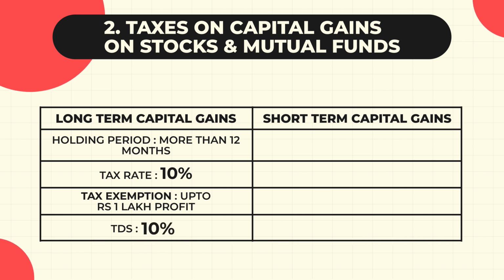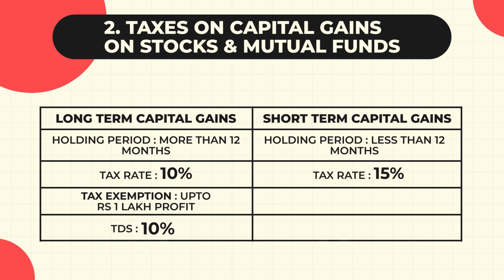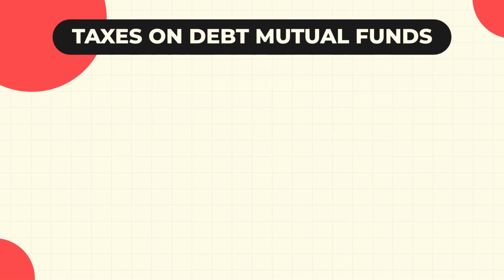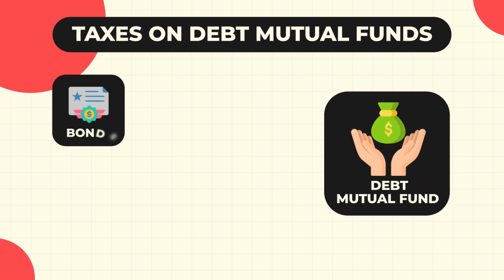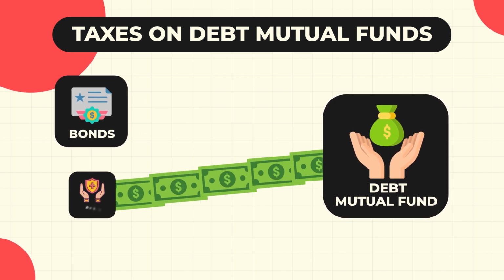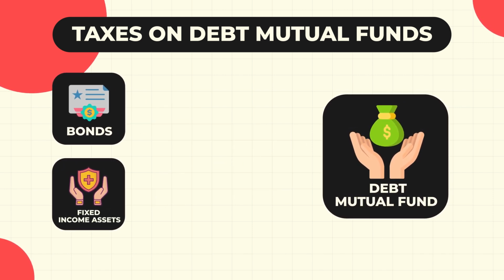If you sell your listed stocks or equity mutual funds before 12 months, a short-term capital gains tax of 15% will be applied. In this case, a TDS of 15% will be deducted from your profits. Now, the taxation on debt mutual funds differs from the taxation on equity mutual funds. Debt mutual funds, which are mutual funds that invest in bonds and other fixed income assets, have different taxation rules.